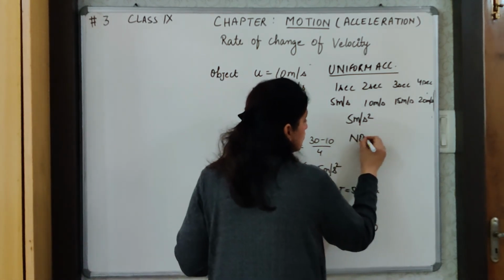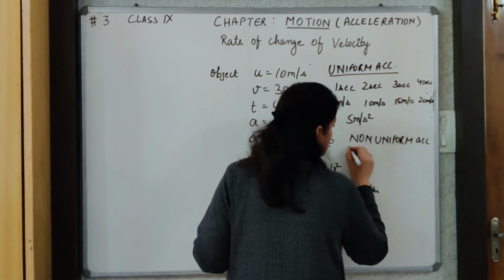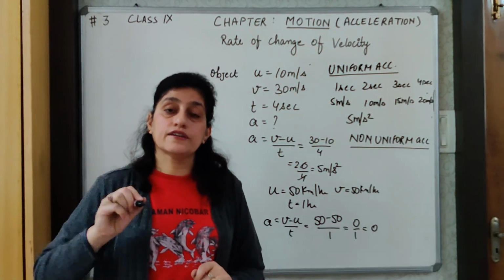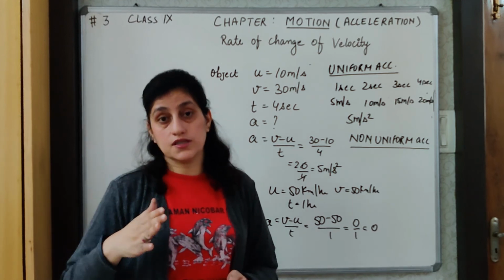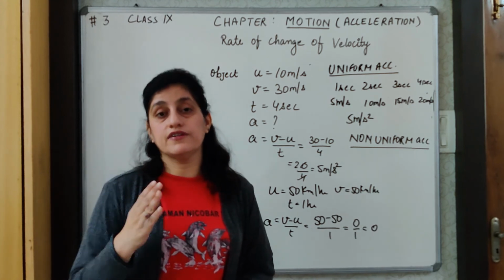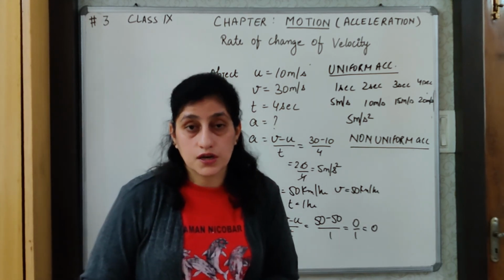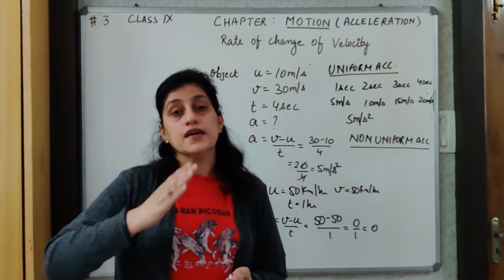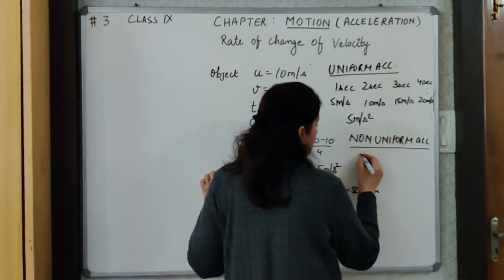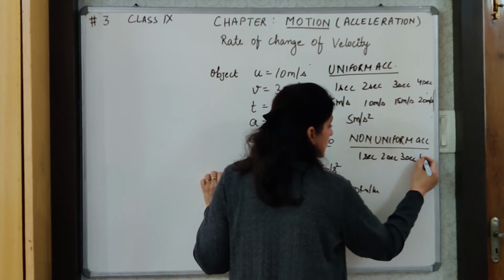Now I come to non-uniform acceleration. If the velocity of the body changes at unequal rates, it means the change in velocity is different in equal intervals of time. I take the same interval of time, 1 second, but I observe different changes in the velocity. So when the velocity of the object changes at different rates in the same interval of time, it is referred to as non-uniform acceleration. I take an example here, time 1 second, 2 seconds, 3 seconds and 4 seconds.